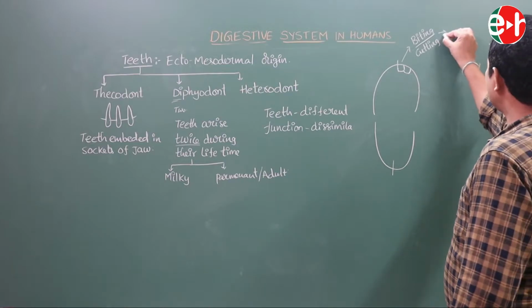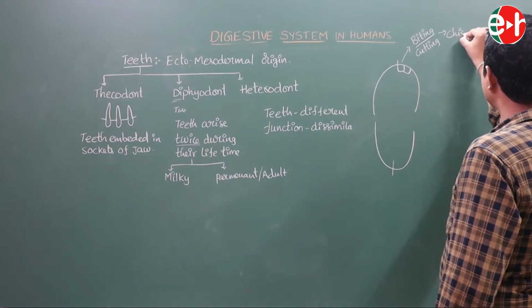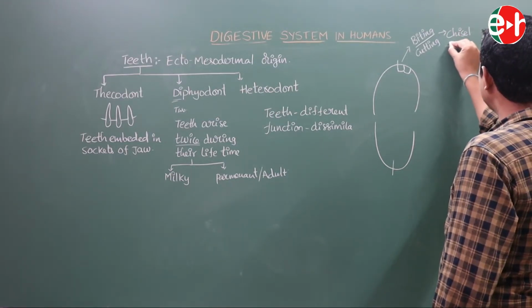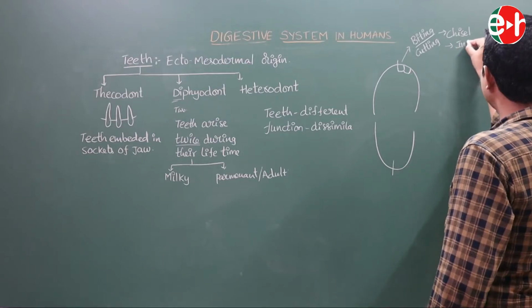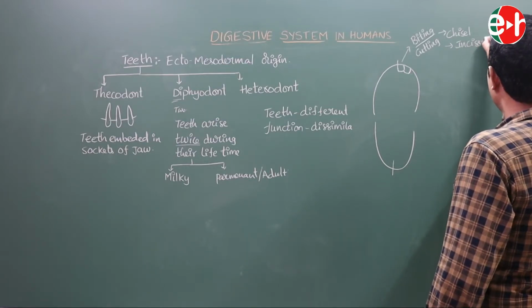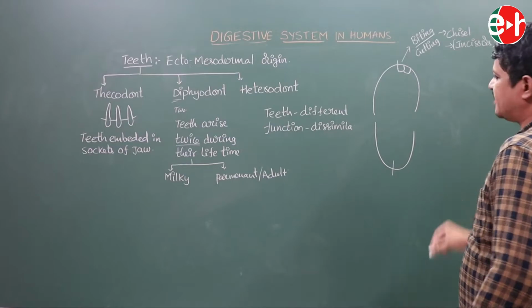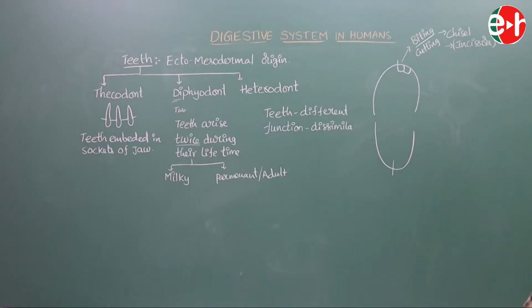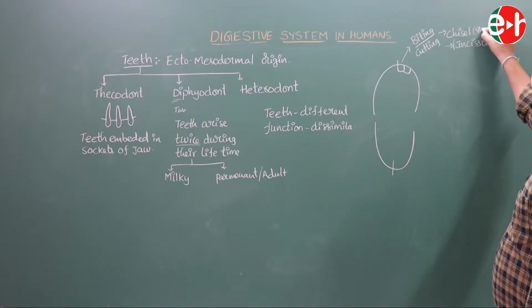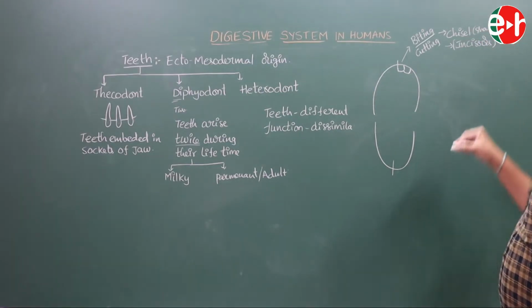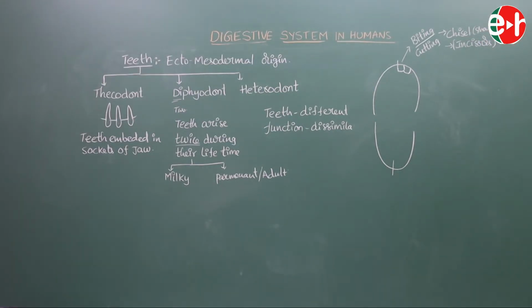This tooth looks like a chisel shape. This tooth is known as incisors. So the incisors are chisel shaped, and these chisel-shaped teeth help in biting and cutting the food particles.